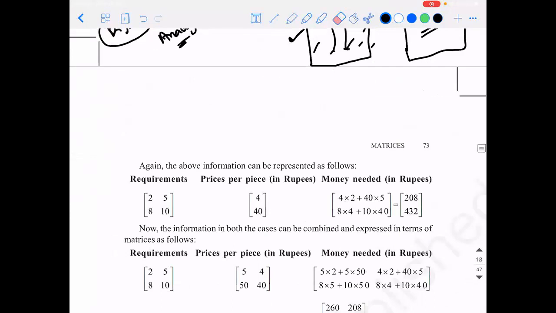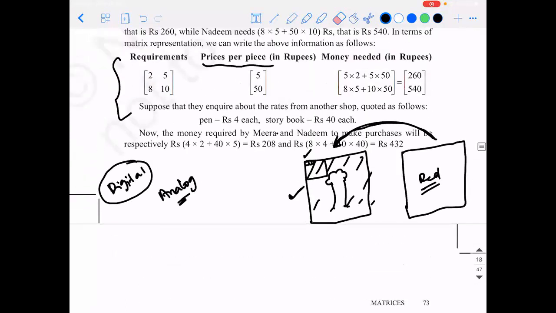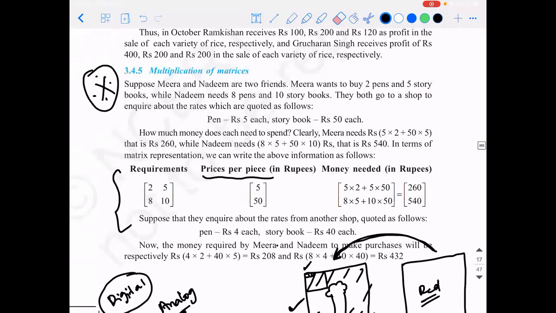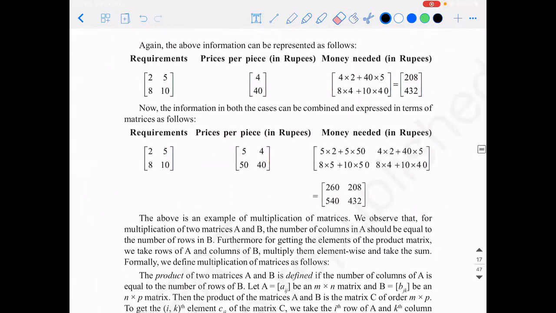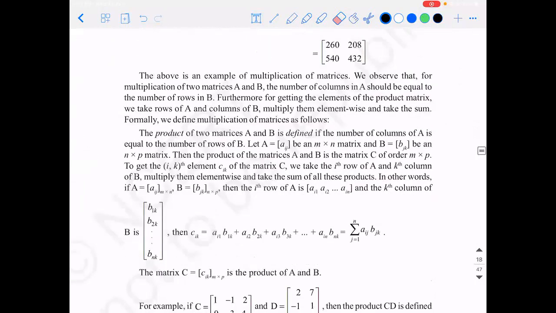So coming back to the basics, coming back to your textbook: if I give you two matrices, you have to perform the so-called operation of matrix multiplication. I hope there is no confusion between multiplication of a matrix by a scalar and matrix multiplication. If you have to perform this matrix multiplication, what is the first thing that you need to ensure? The columns of the first matrix should be equal to the rows of the second matrix. Yes, this is the thing.